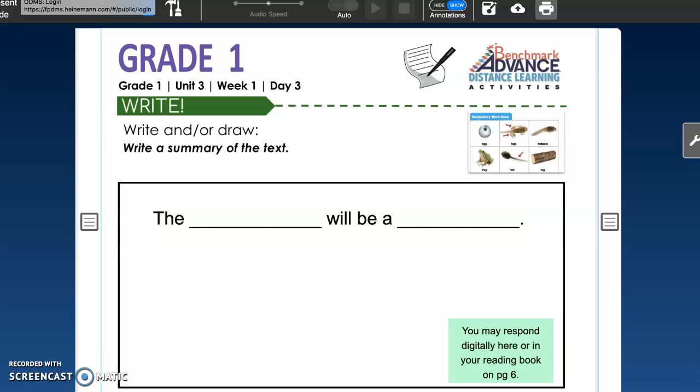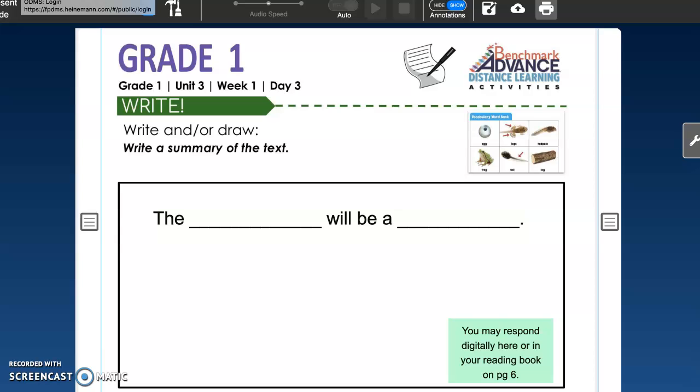All right, time for us to write. Today, the directions say write and draw or draw. Write a summary of the text. So thinking back to the 5 little tadpoles, what would be a way that we could summarize or tell in one sentence what happened in that poem?